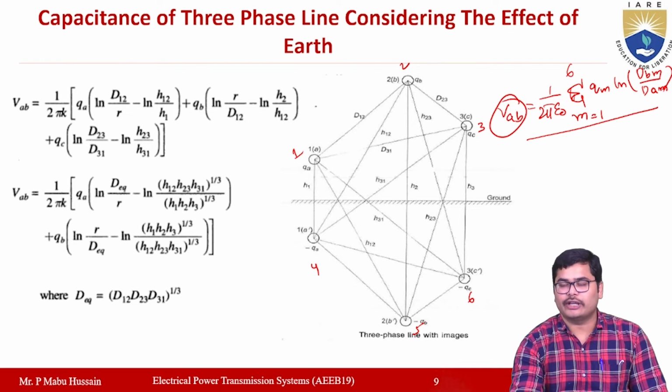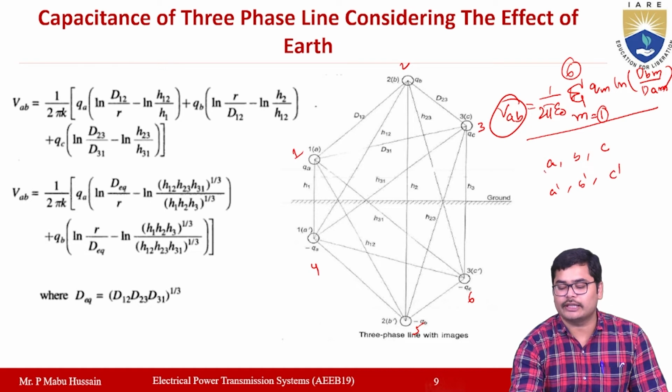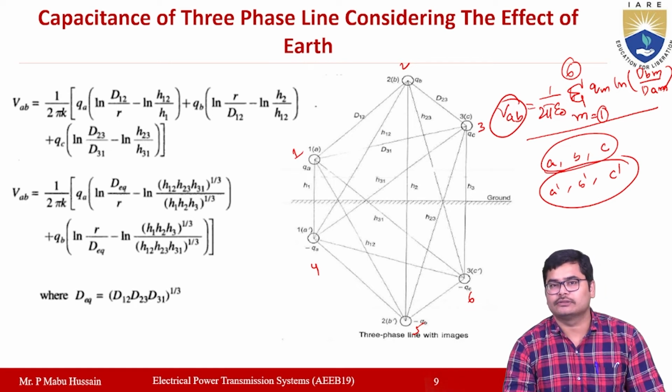Once you expand this, instead of representing the conductors as 1 to 6, in the diagram they are represented with A, B, C, A dash, B dash, C dash. A, B, C are the actual conductors, and A dash, B dash, C dash are the image conductors.